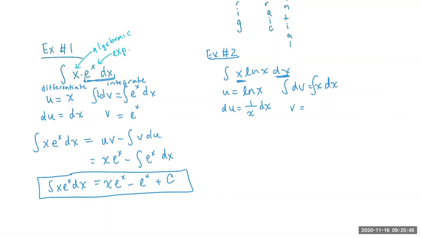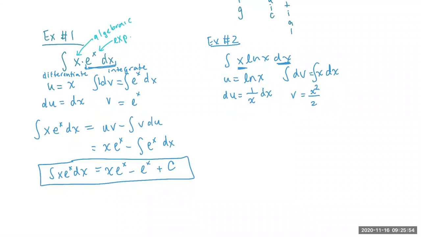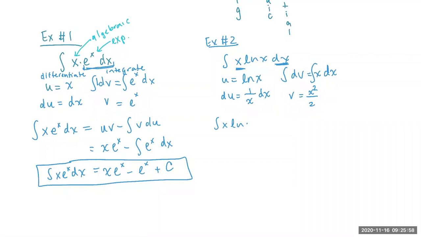So this is always going to be v equals. And the antiderivative of x is x squared over 2. You don't need the plus c. We do the plus c at the very end. Okay, so we're going to rewrite x ln of x, our original integral, using ultraviolet voodoo. So uv is the ultraviolet voodoo. Since u is ln of x and v is x squared over 2, I'm going to put the x squared over 2 first, just so that it's not confused as being part of the argument of the log.